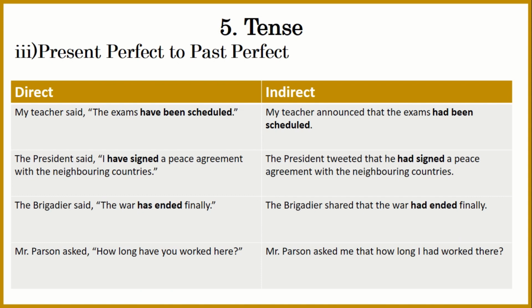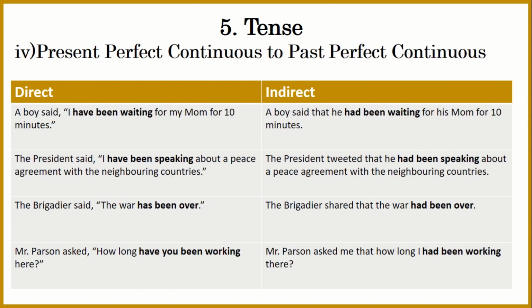Moving forward, present perfect continuous to past perfect continuous. So once again, a boy said, I have been waiting for my mom for 10 minutes. A boy said that he had been waiting for his mom for 10 minutes. So have been waiting will become had been waiting.